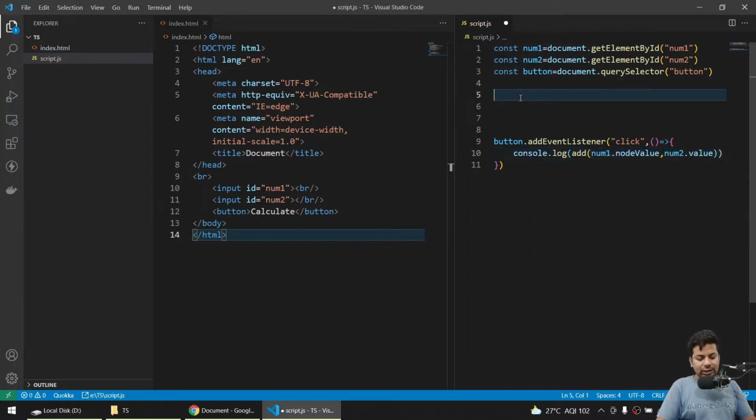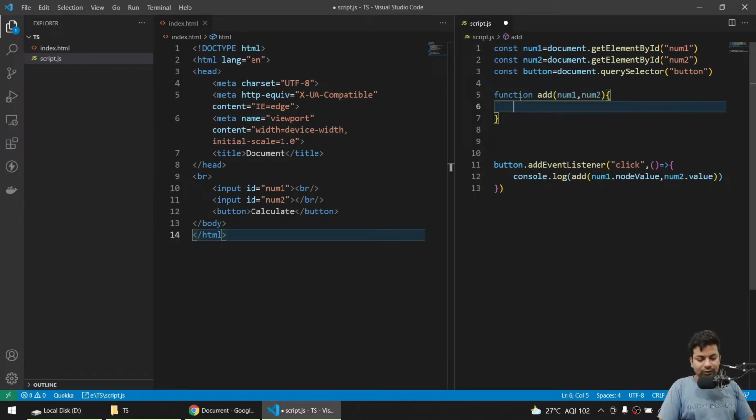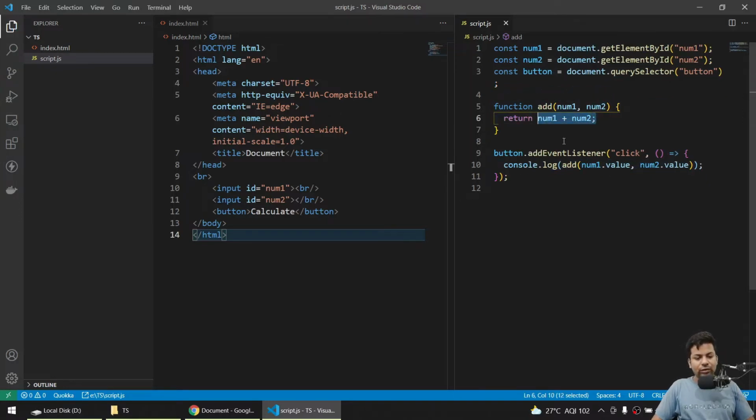Now let me make a function here. I'll say function add, it will take num1 comma num2, and it will just return num1 plus num2. So you can see what I am doing here, it's like a normal function. I'm telling on click, just call this add function, and whatever the input text value will be, it will come inside here and return after pressing, and you will get the result on the console, okay.